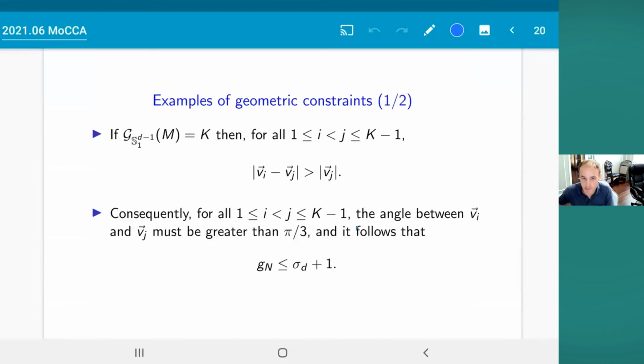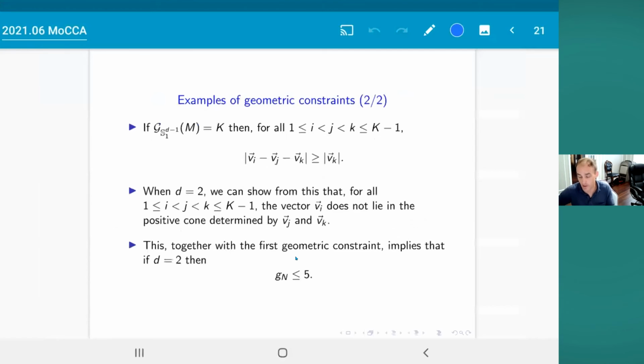Okay, now of course, in dimension 2, the kissing number is 6, and so this would give you the bound of 7. But I told you that we can actually show that 5 is the bound in dimension 2. And so how do you get from 7 down to 5? Well, you need to go back to the definition of the function f, and you need to play around with the lattice. You need to play around with the vectors ui, vi a little bit more, and you need to extract another geometric constraint.